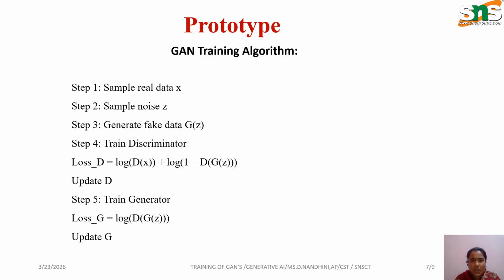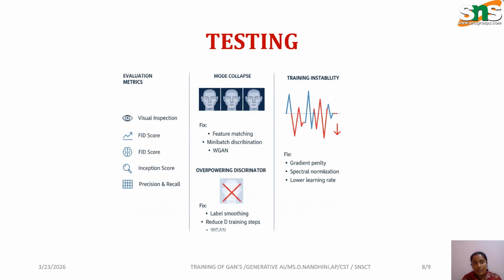Next is the GAN training algorithm. It is shown as: real data x, noise data z, which generates fake data G(z), which goes to the discriminator. We use a loss function for D, which is log D(x) plus log(1 minus D(G(z))). Update D. Then we train the generator, with loss G equal to log D(G(z)). So we are updating G.